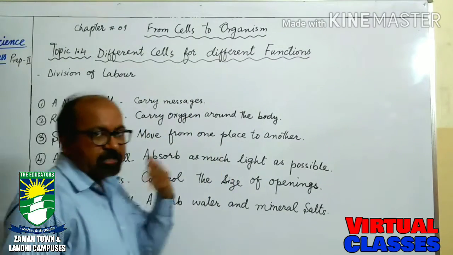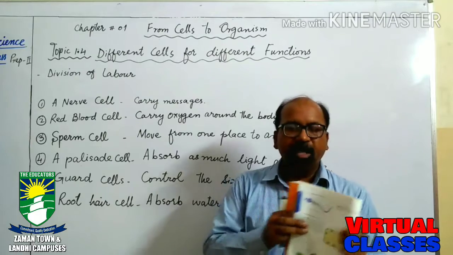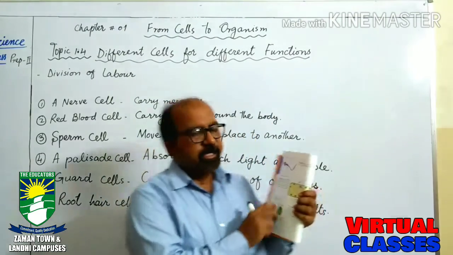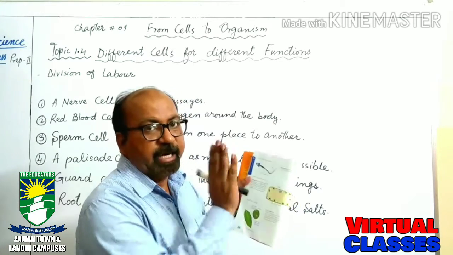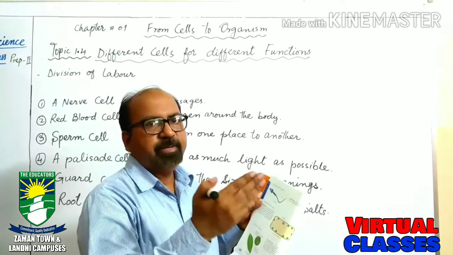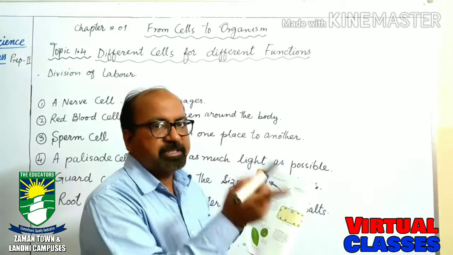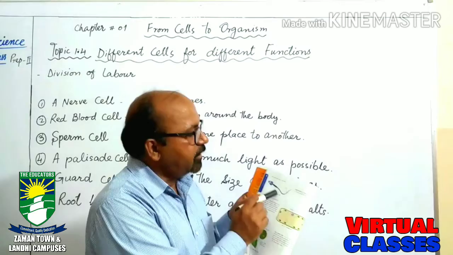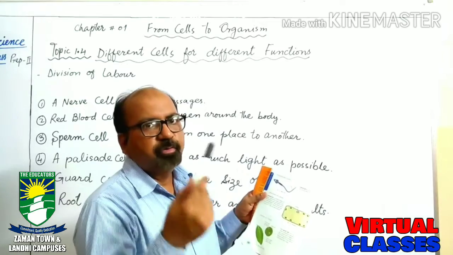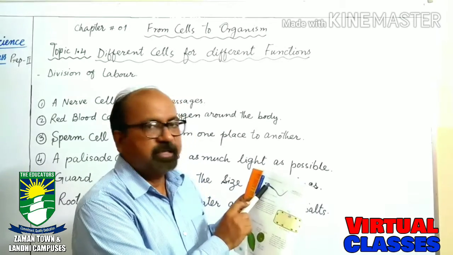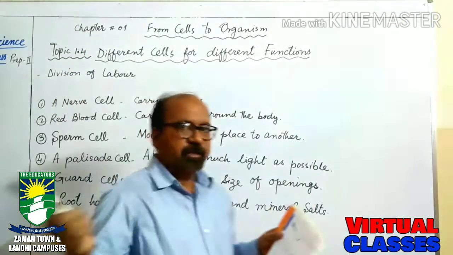Next is sperm cells. As I have told you, sperm cells are present only in the male body. These are produced in the testicles, and they move from the testicle to fertilize the egg, and then a new baby starts to be produced. When the egg cells which are present in the female are fertilized by the sperm cells, then the new baby starts to develop. So the function of the sperm cell is to move from one place to another place.